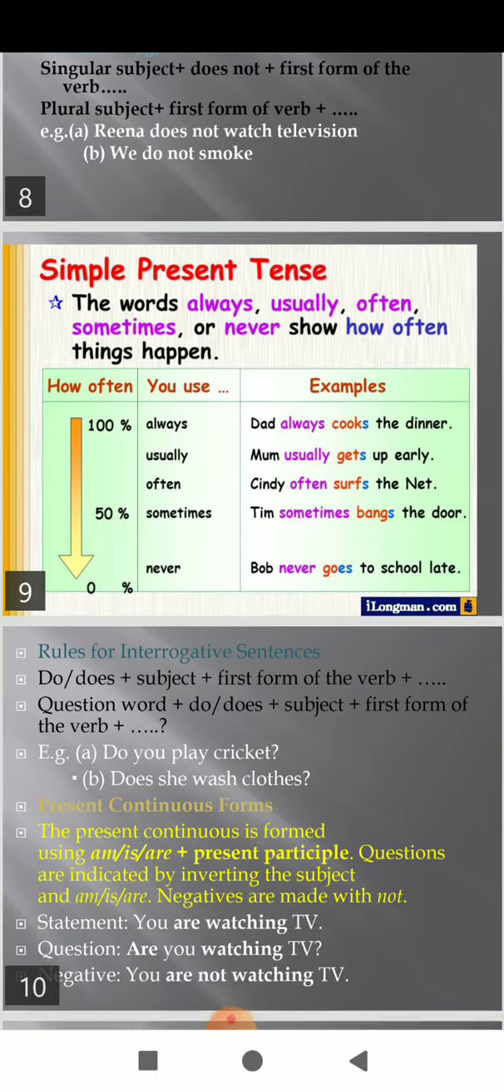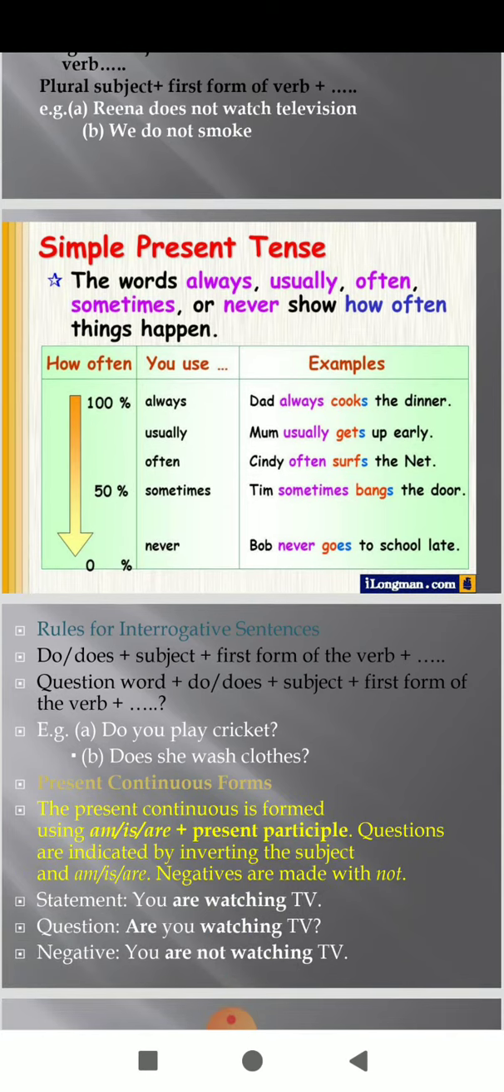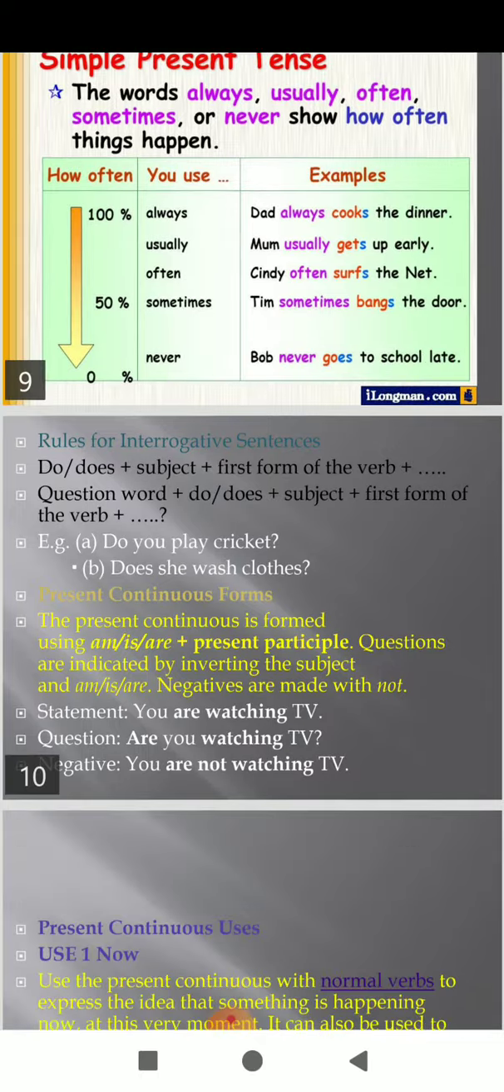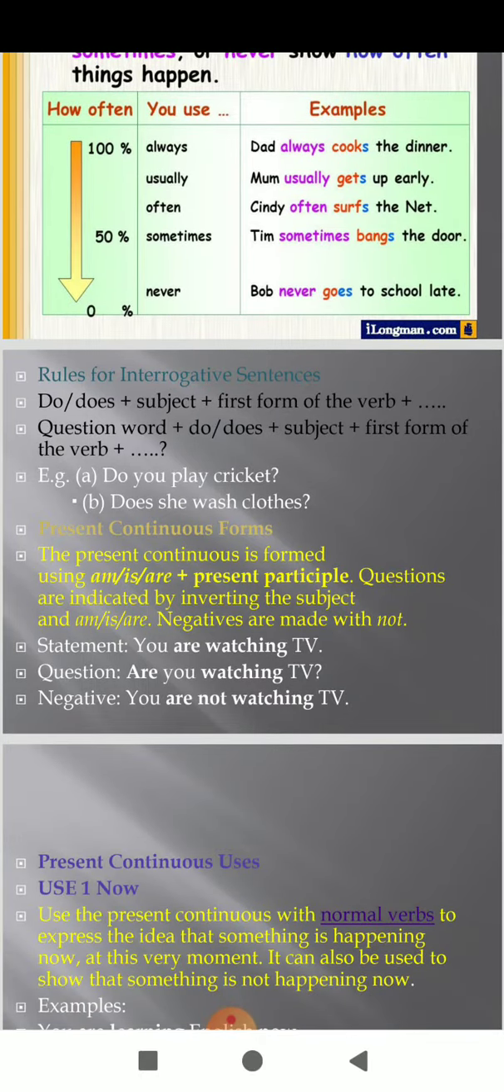If we see, students, the words always, usually, often, sometimes, or never show how often things happen. Dad always cooks the dinner. Mom usually gets up early. Cindy often serves the meal. These are all used with simple present tense. Students, we have three kinds of sentences: affirmative, negative, and interrogative.